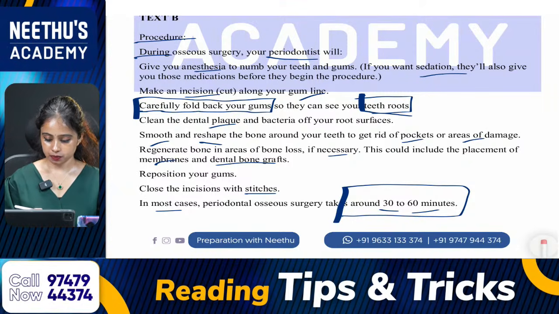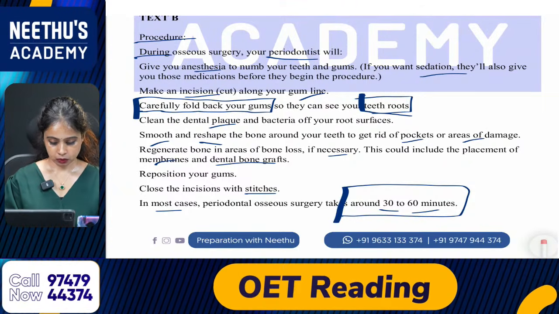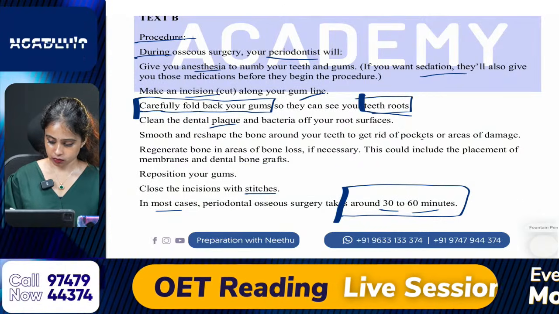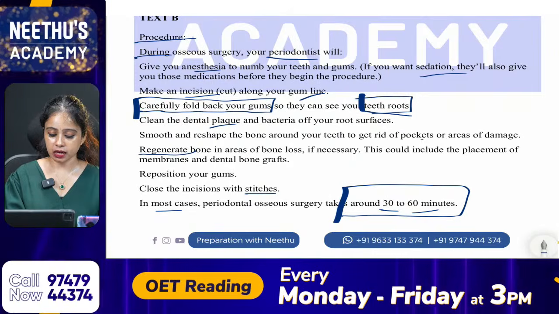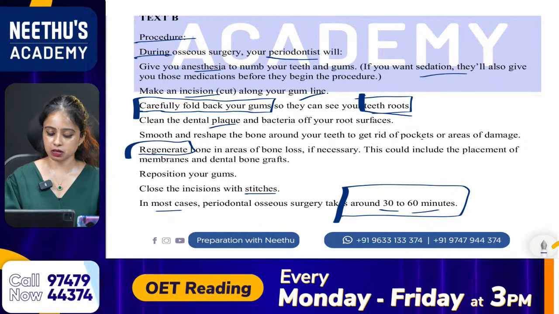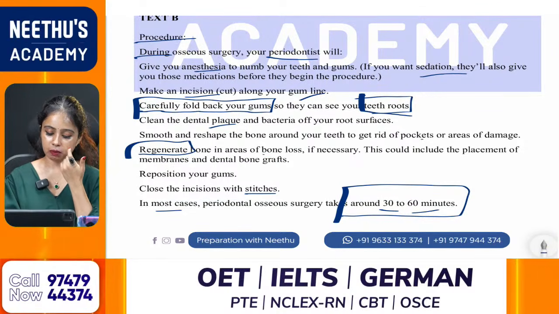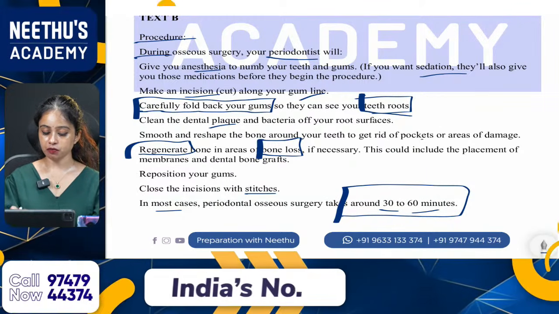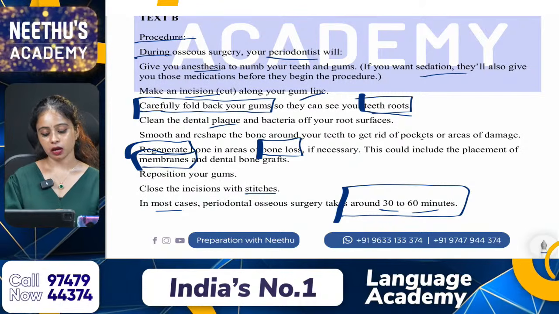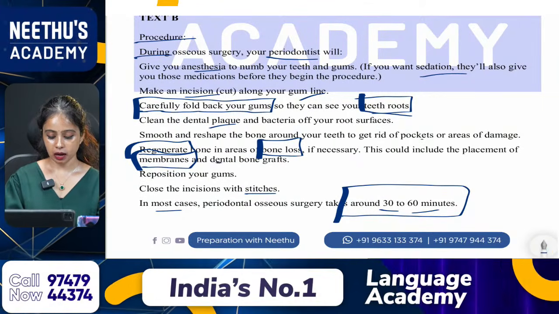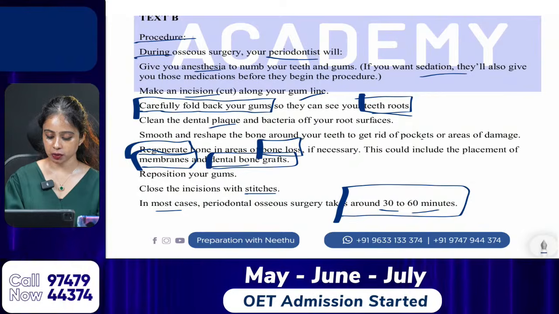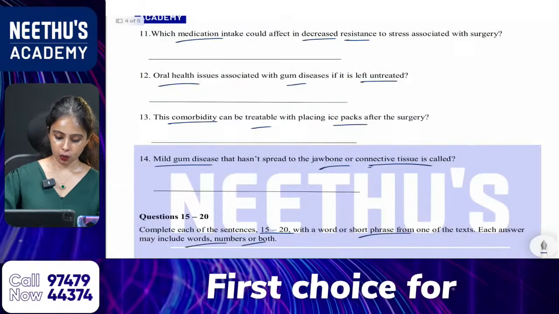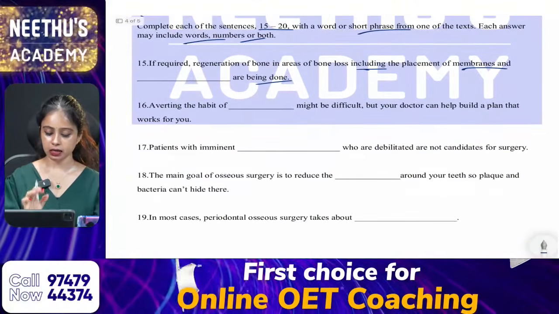Regenerate, that is the keyword from the question. Again, bone in areas of bone loss, another keyword. This could include the placement of membranes, another keyword. And the answer is dental bone grafts.